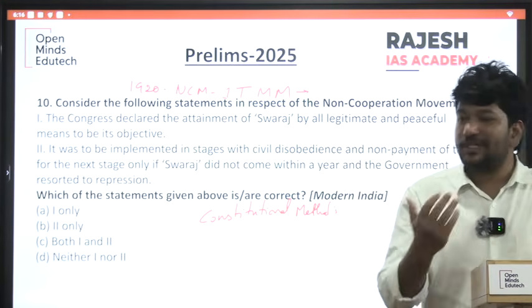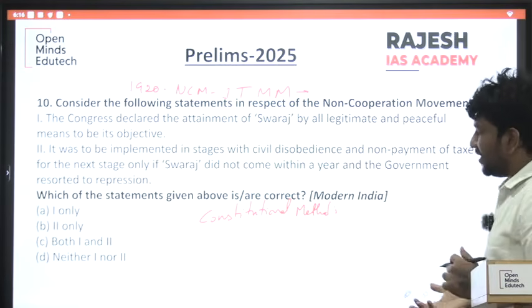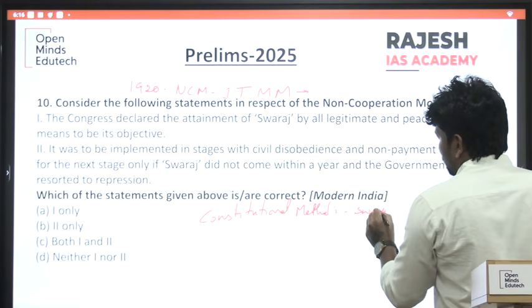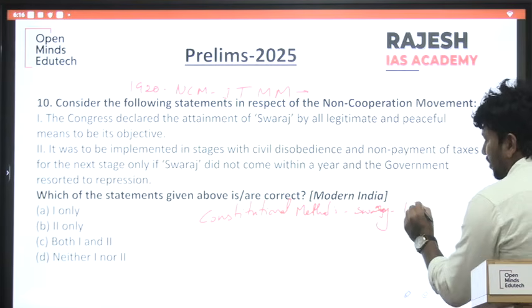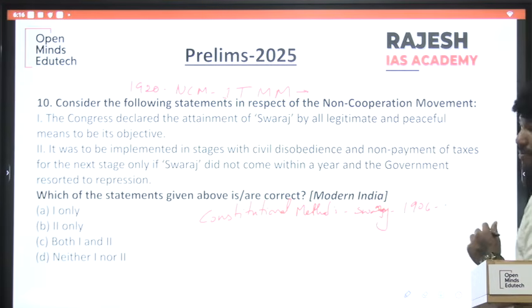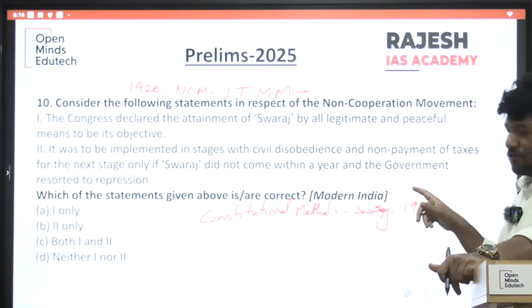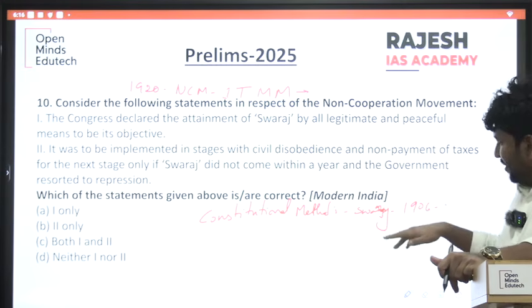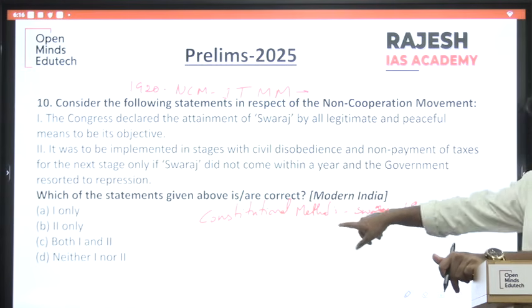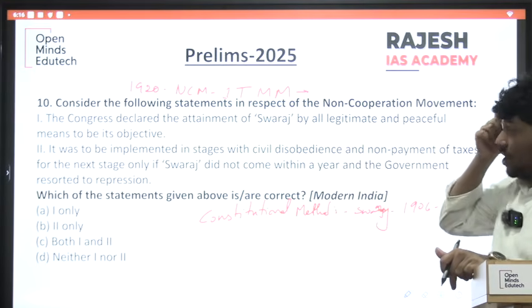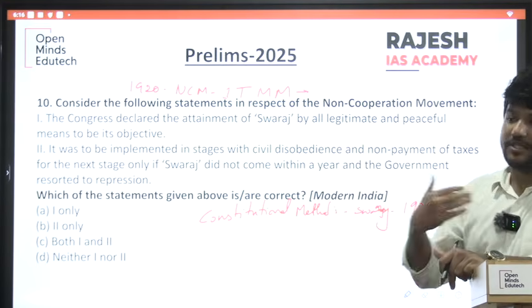First time Swaraj was mentioned explicitly, 1906, Dadabhai Naoroji is the first one. Implicitly, 1905, Gopal Krishna Gokhale. At that time they said we will achieve it through constitutional methods. Now INC changed its constitution.